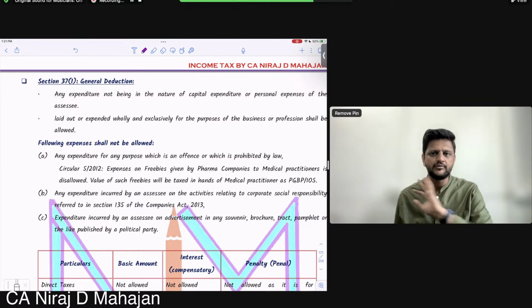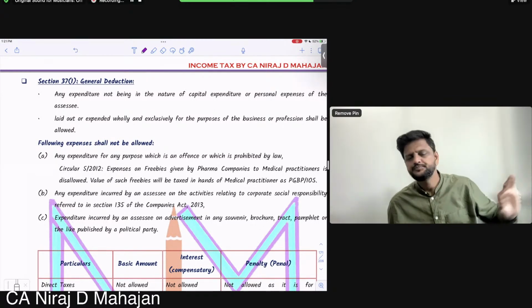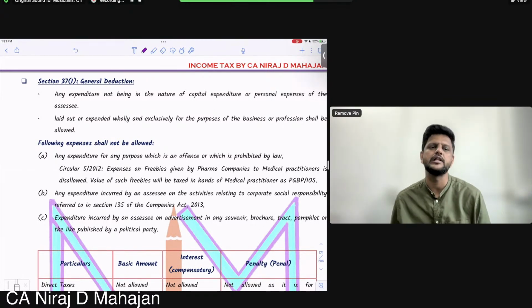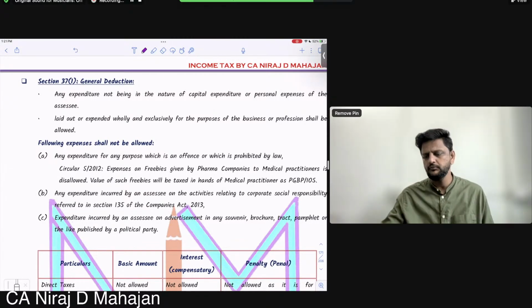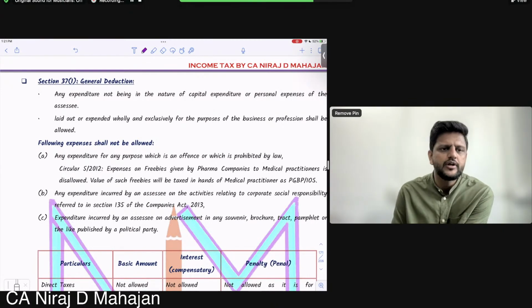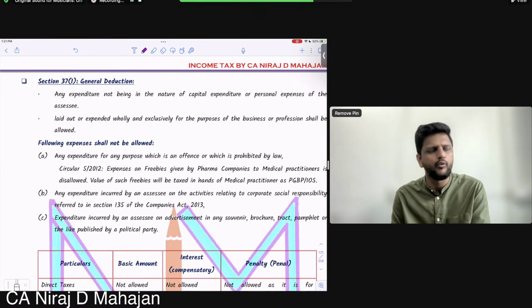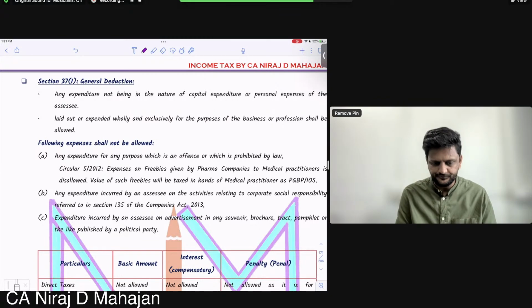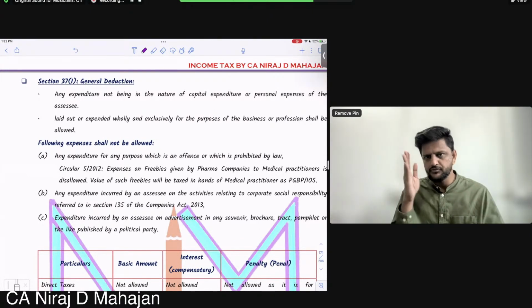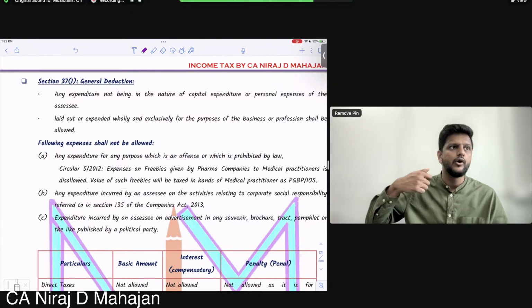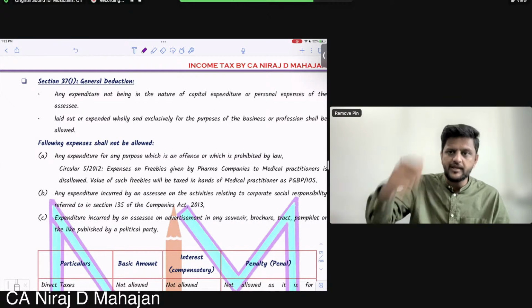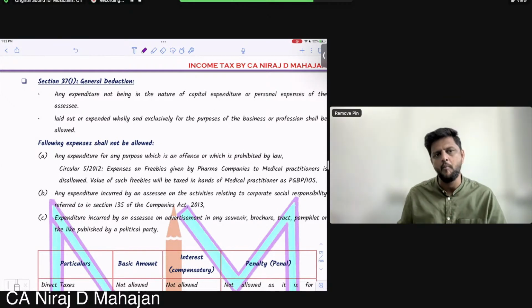37. General deduction. Again children, it is a residuary deduction. Why? Because from 30 to 36 they have tried to give you almost all the deductions and more clarity. But still there can be litigation, issue, dispute. So they said, okay, from 30 to 36 there is a clarification, a proper statement given of what will be allowed as deduction.